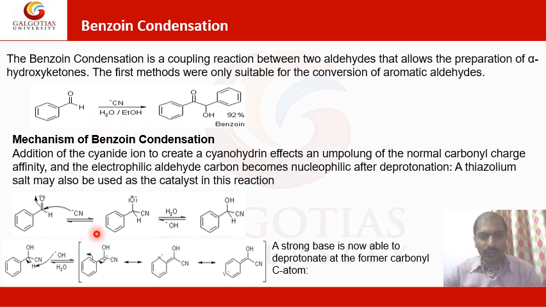Here you can see the aldehyde group. The cyanide ion will attack the carbon, which has less electron density compared to the oxygen due to the electronegativity difference. So the cyanide acts as a nucleophile, and this will be the intermediate once it forms. Then water, with its OH ions, a proton is getting attached here, and it will release a minus OH ion here.